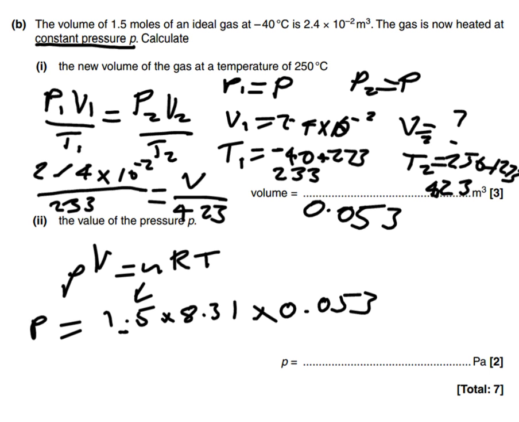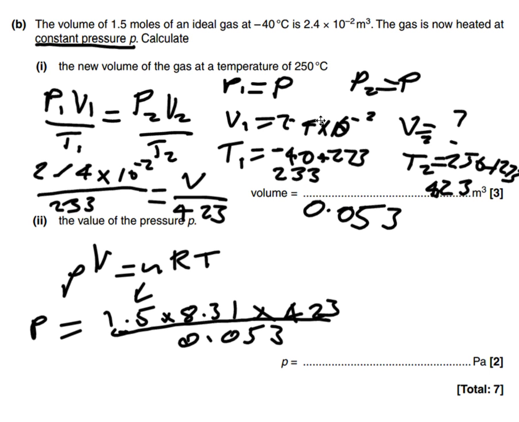No, we don't do that, we use 523, and then we divide the whole lot by 0.053. You could have used this value for the volume and this value for the temperature, doesn't really matter.